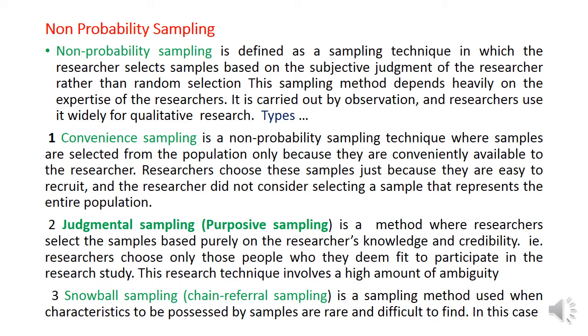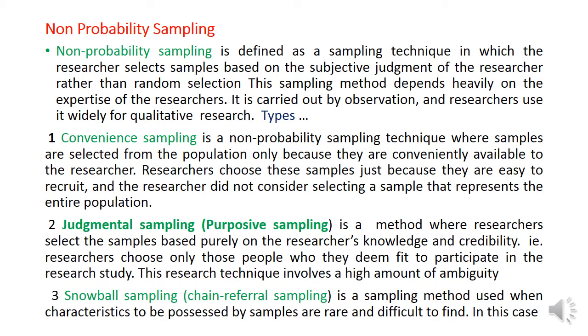So non-probability sampling is a technique in which the researcher selects the sample based on subjective judgment rather than random selection. This sampling method depends heavily on the expertise of the researcher. So the researcher's experience helps him to select the sample.